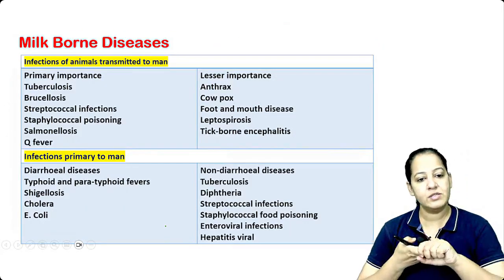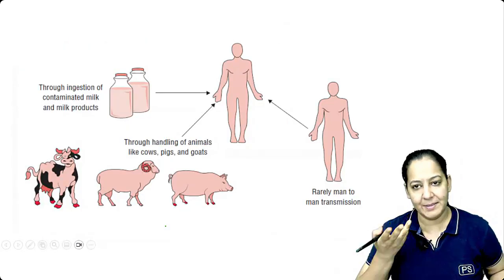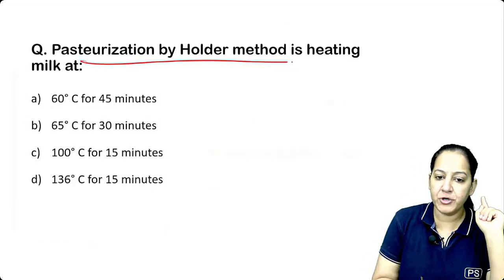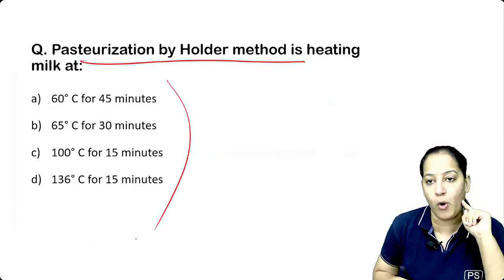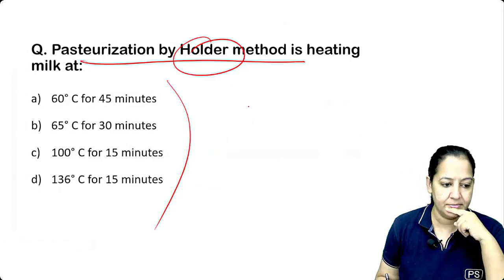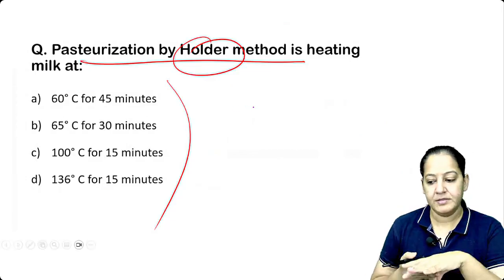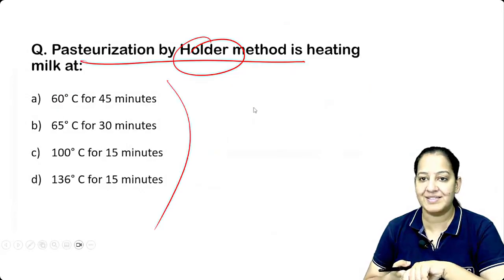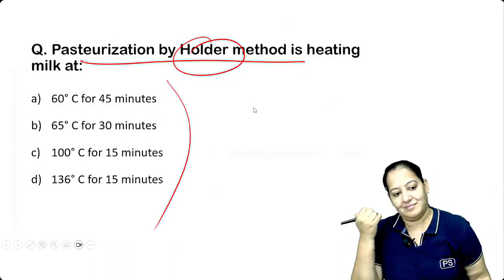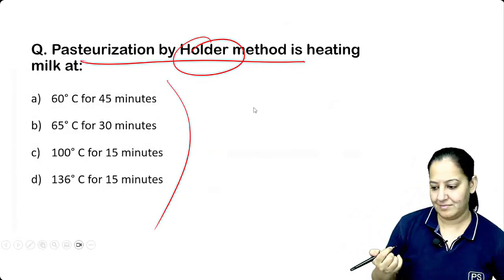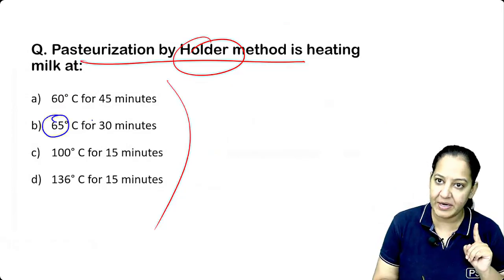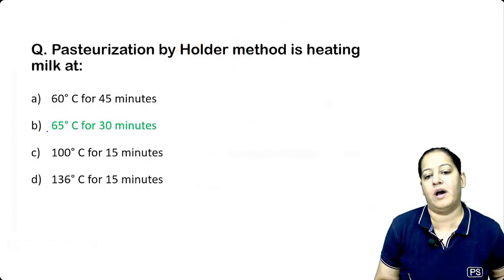Okay. So these all are milk-borne diseases. You can see milk-borne diseases can occur. Anyways, let's come to the questions. Pasteurization by Holder method is heating the milk at what? Tell me the temperature, tell me the time. I'm asking about the Holder method. Yes, so the temperature is 63 to 66 for 30 minutes. You all are right. So the correct answer is B.